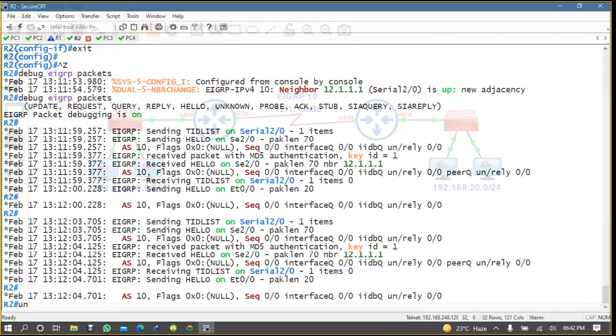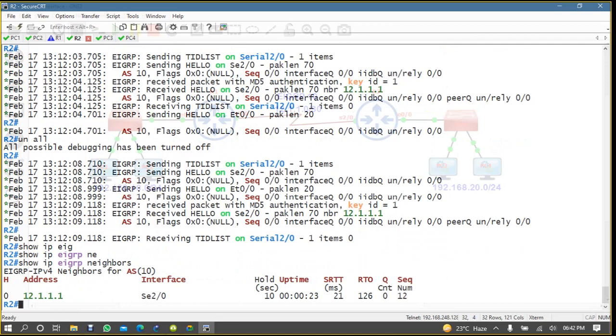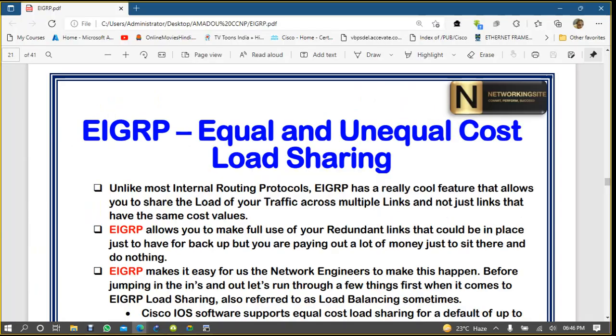Okay, now neighborship is up, and you will see here, IP EIGRP neighbor. See, the neighbor is also up. Okay, so now we are talking about EIGRP equal and unequal cost load balancing or load sharing.